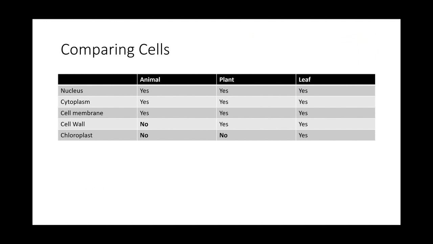Now, this is the final page. This is how the different types of cells compare with each other. Basically, animal cells won't have a cell wall and chloroplast. And for plant cells, they will have a cell wall, but they won't have chloroplast unless it is a leaf cell. Okay, that's all.